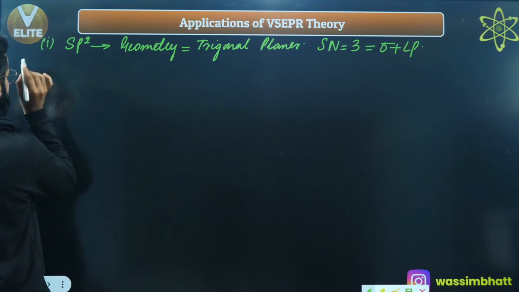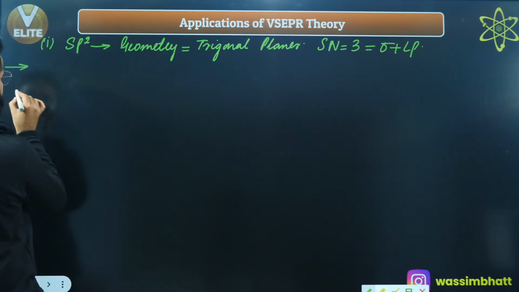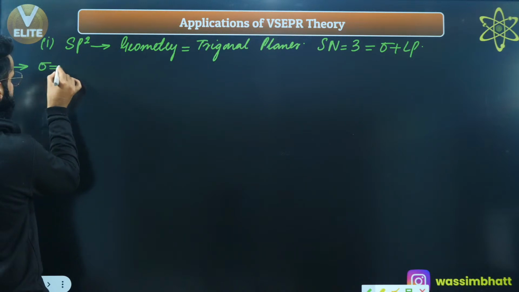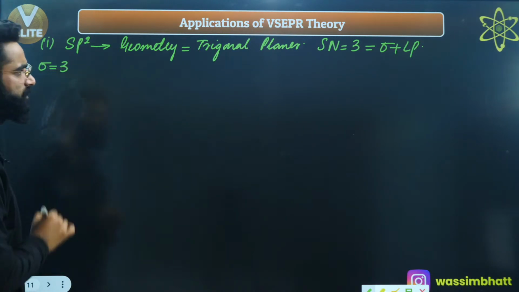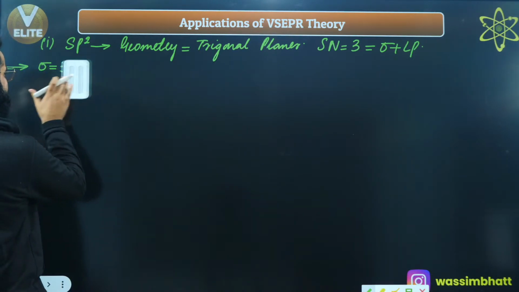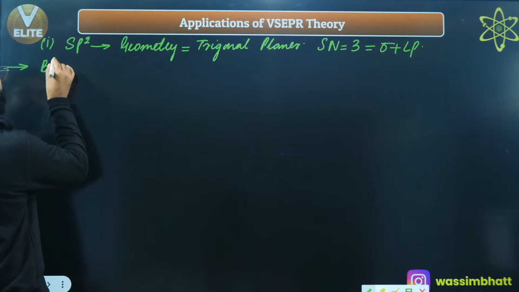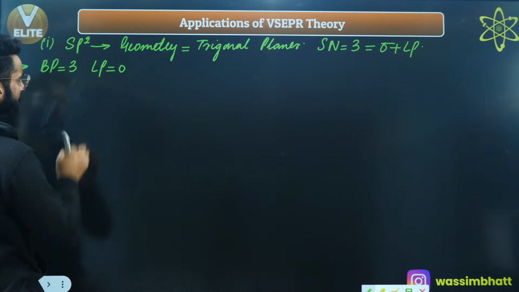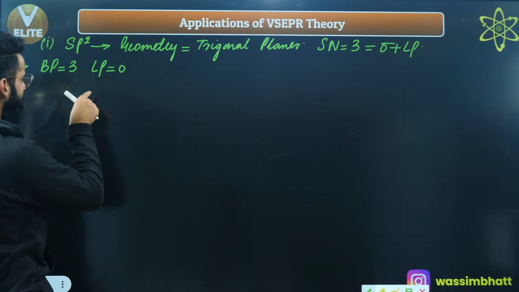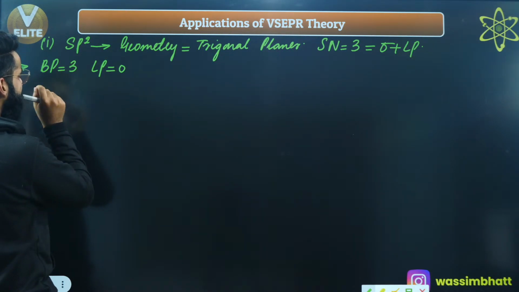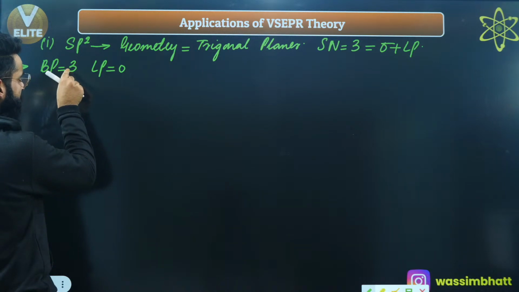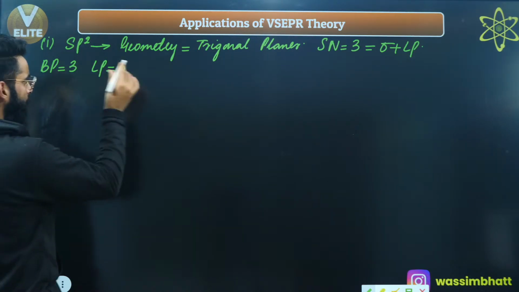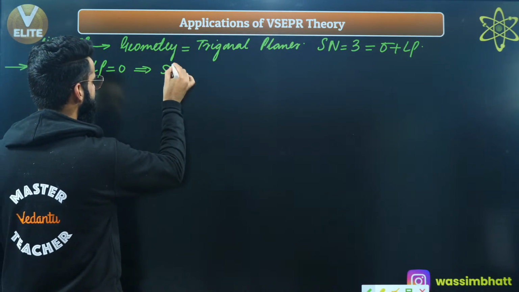those molecules in which the sigma bonds are 3, or let me write it like this, in which the bond pairs are 3 and lone pairs are 0, right? What about the steric number of that molecule in which the central atom is going to form 3 bonds, and lone pairs are 0? Steric number of that molecule is 3.